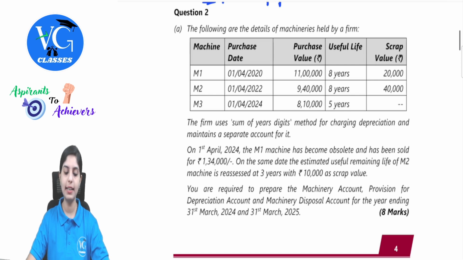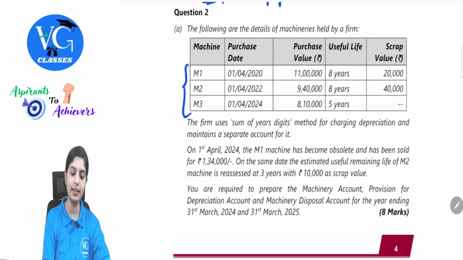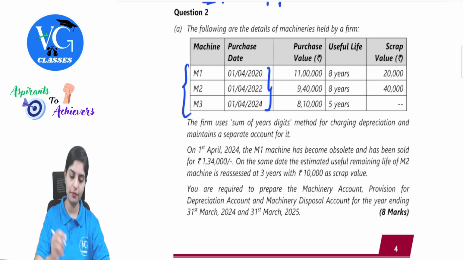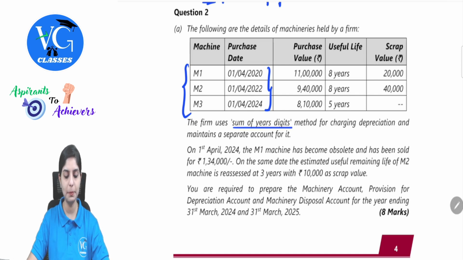The following are the details of machineries held by a firm. So they are giving three machineries and the respective purchase dates. Purchase value is also specified, useful life is given, and then there is scrap value also provided. The firm uses, very important observation to be done, sum of years digits method for charging depreciation and maintains a separate account for it. A separate account is maintained for what? For recording depreciation.